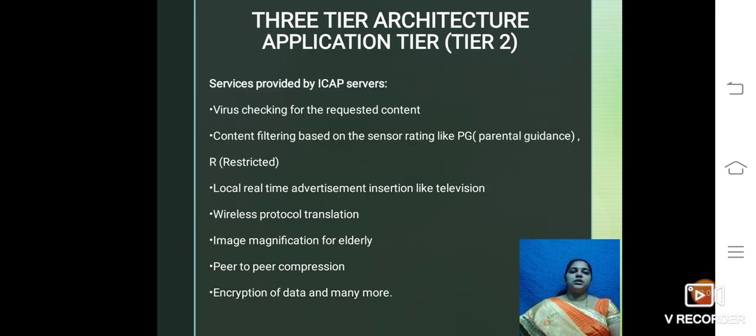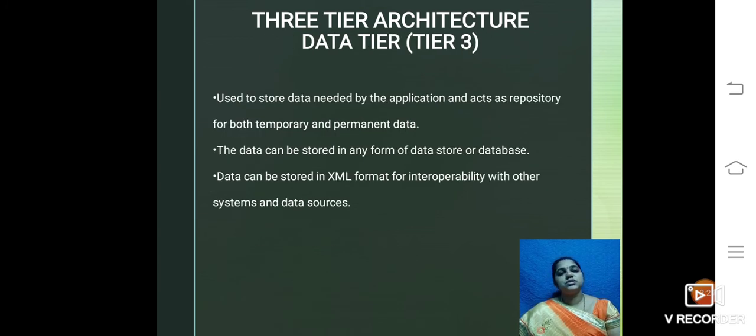And the next one is, what are all the services provided by ICAP? It's mainly for virus checking and content filtering based on censor rating, local real-time advertisement insertion like television, wireless protocol translations, image magnification, peer-to-peer compression, encryption of the data, and many more services are provided by ICAP.